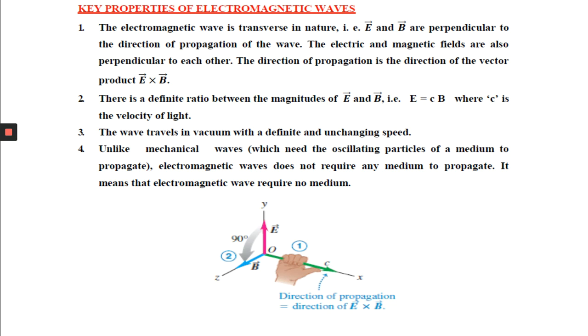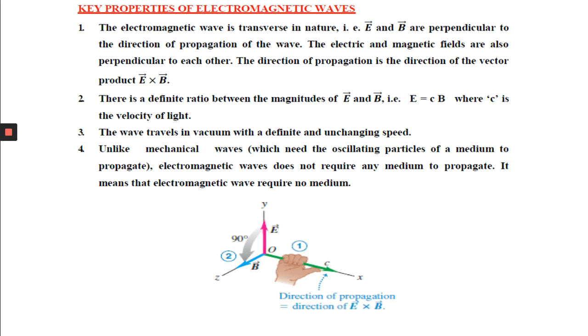And what is omega? Angular frequency, which is 2 pi nu, where nu is the frequency of the wave. And what is k? It is known as the propagation constant, wave propagation vector, or wave number. When you represent this as a vector, it represents the direction of propagation, and its numerical value is 2 pi by lambda.